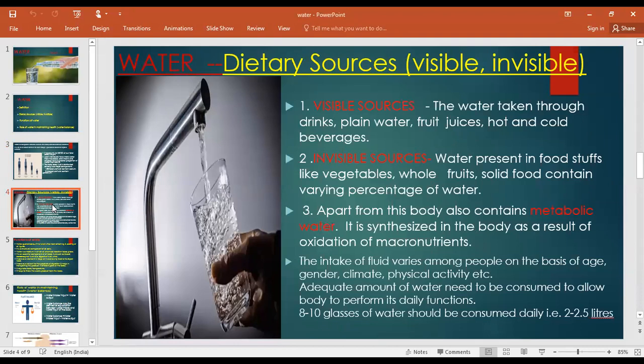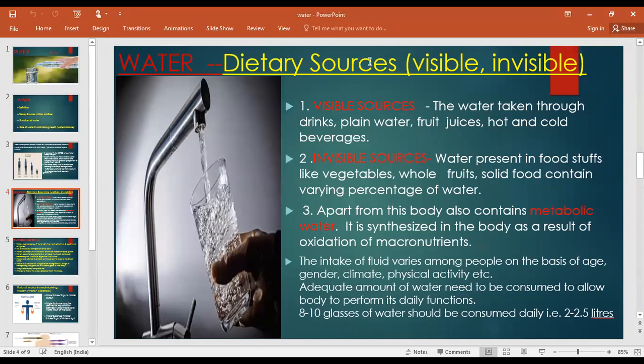Now dietary sources means how water comes into our body. The first dietary source is what we drink, that is water. That is known as a visible source, which is visible in nature. Water taken through drinks, plain water, fruit juices, hot and cold beverages, tea, coffee, all come under the visible sources, which we can see with our eyes, which are not hidden. And when we talk about invisible sources, the water is hidden.